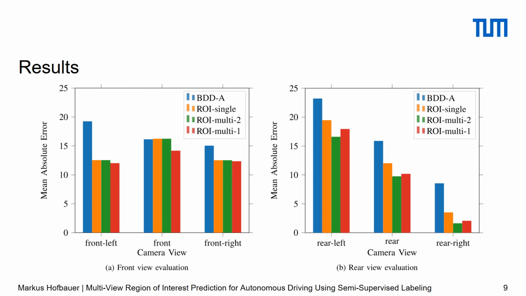The results suggest that the BDDA model already performs very well for the single straight front view. However, the other views, especially the rear views, show a big potential for improvements. It can be seen that especially the ROI multi approaches, which use the specialized models for the front and rear views, show the best results in terms of the lowest mean absolute error. For instance, the mean average error for the rear right view could be reduced from almost 10% to less than 3% using the ROI multi-1 strategy.